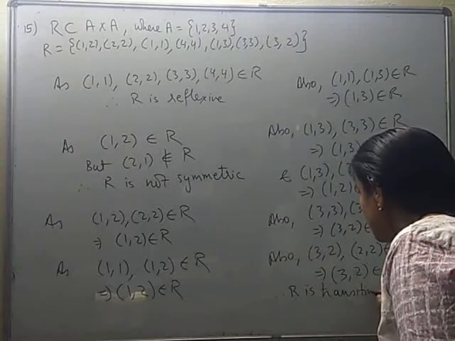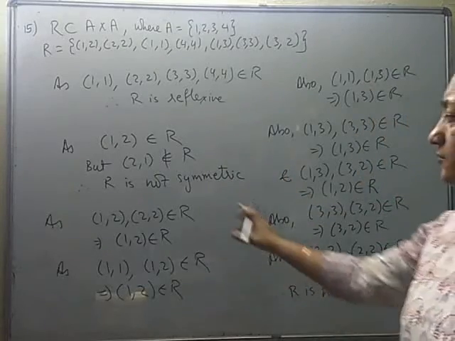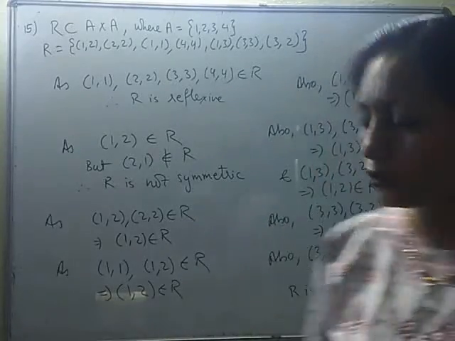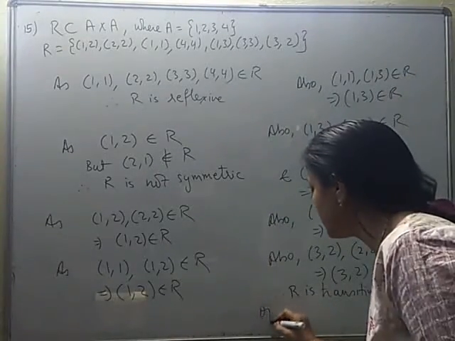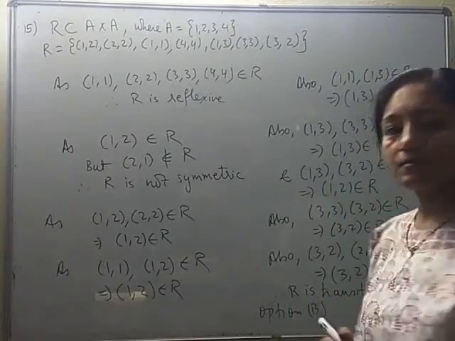So what did we get? We found R is reflexive, R is transitive, and R is not symmetric. This happens to be option B. So option B is the correct option.